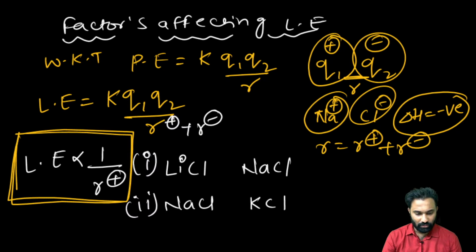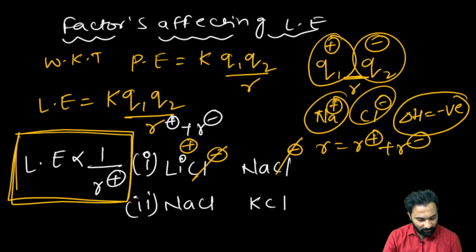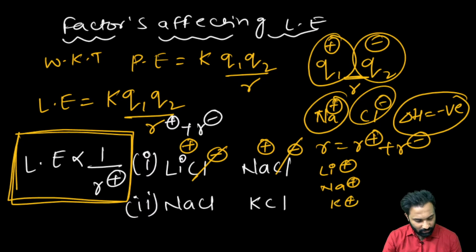LiCl. Good. Because we know here Cl minus and here Cl minus both have the same anion size. The only change is Li plus and Na plus. Down the group, Li plus, Na plus and K plus, the size increases. Now what happens? Lattice energy decreases, right?